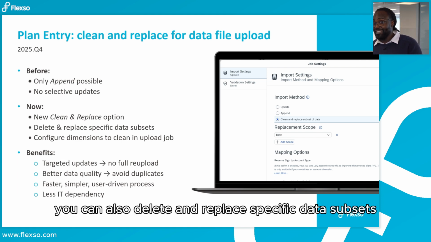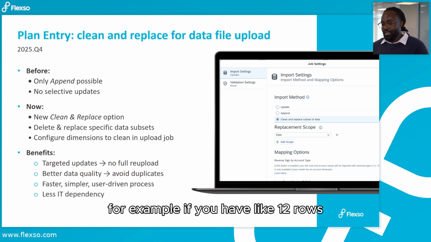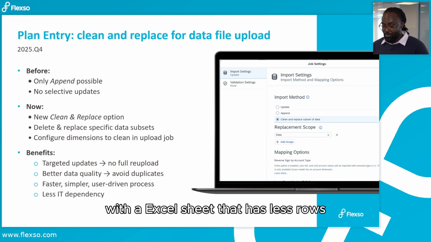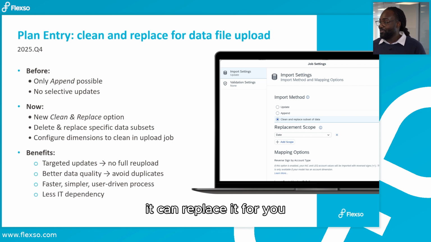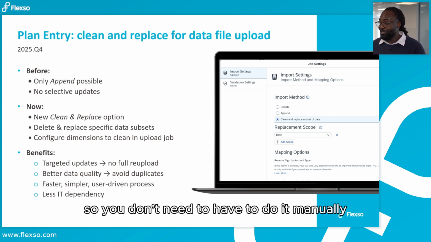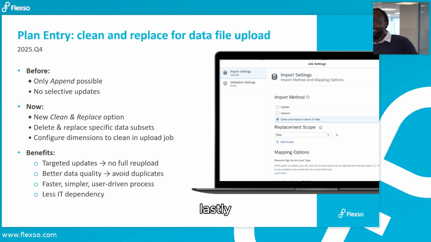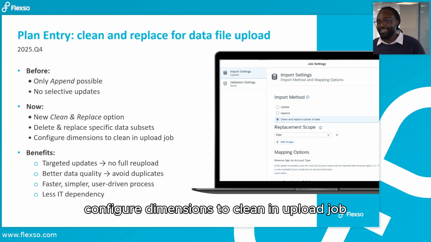You can also delete and replace specific data subsets. For example, if you have 12 rows and you want to replace them with an Excel sheet that has fewer rows, it can replace it for you. That's really handy. Yeah, so you don't have to do it manually. So it's really great. And lastly, configure dimensions to clean in the upload job.